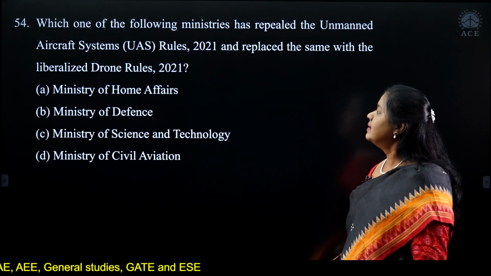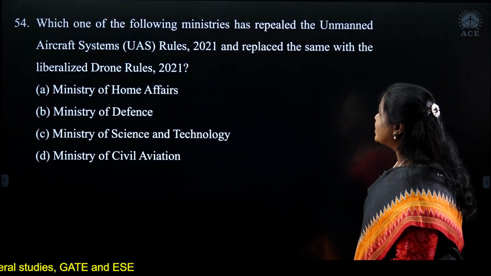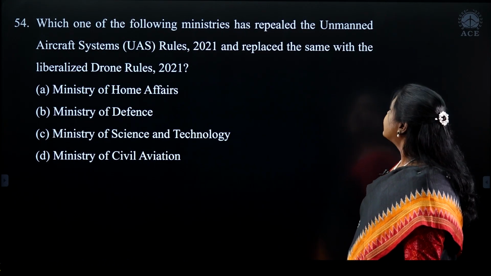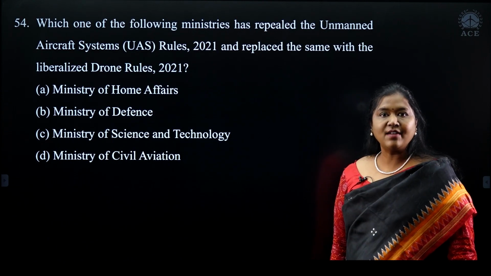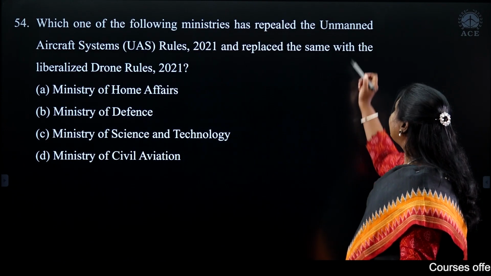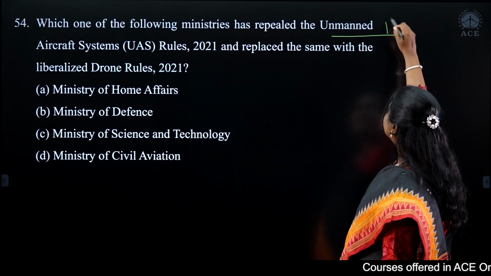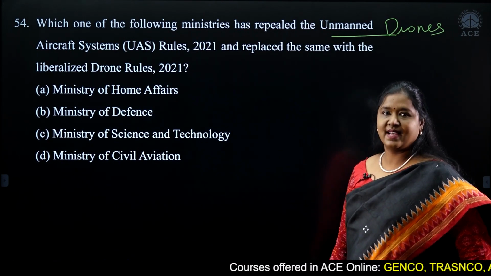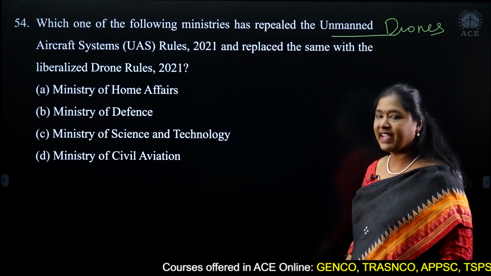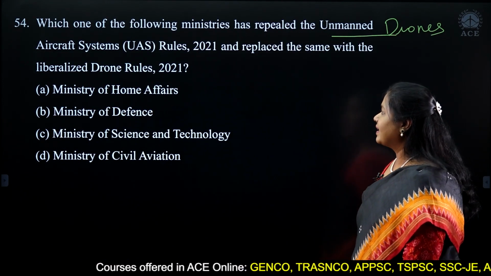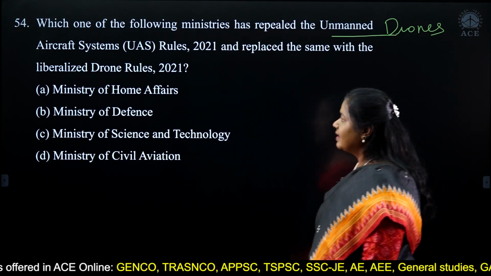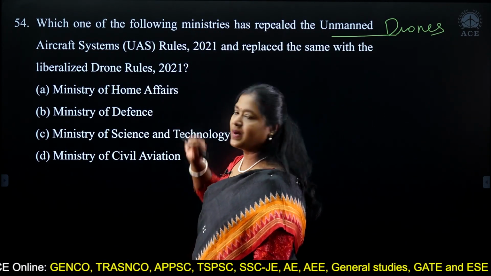Next question. Which one of the following ministries has repealed the UAS, that is unmanned aircraft systems? What are unmanned aircraft systems also called? Another very popular name for that is drones. Unmanned aerial vehicles, or you talk about aircraft systems rules 2021, and replaced the same with liberalized drone rules 2021.